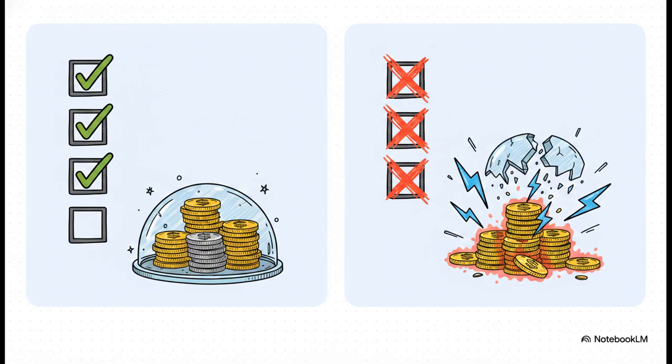Side A is Section 11(1). If you play by the rules and satisfy the conditions, congratulations, that tax exemption is yours. But look at Side B. This is Section 11(2), which is essentially the penalty clause. The second you break a condition, say the exemption required the money to be used for agriculture, but you used it for a commercial business instead, that protective shield from subsection 1 instantly vanishes. And boom, that income is heavily added right back into your total taxable income. Follow the rules, get the benefit, break the rules, pay the tax.